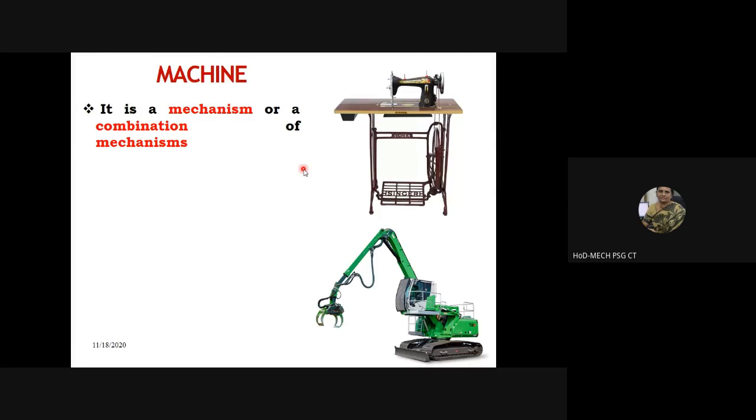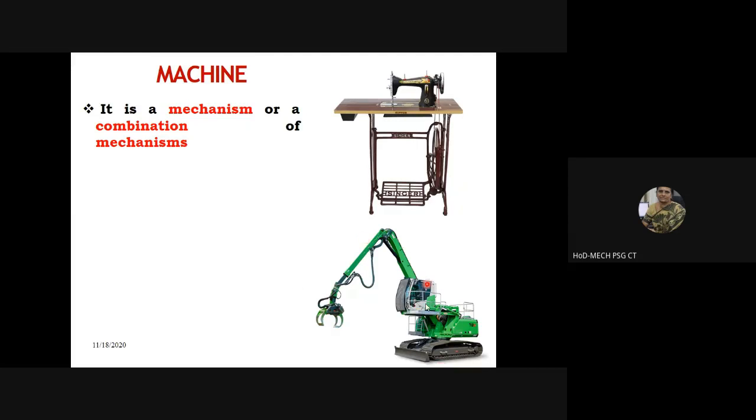This is a swing machine, isn't it? The input is given at this location. It's an oscillatory motion at the input, the pedal, whereas it is a linear, up and down motion for the needle at the output. So the location of the input and the output changes. The motion input is in some form, and the motion at the output location can be in a different form.